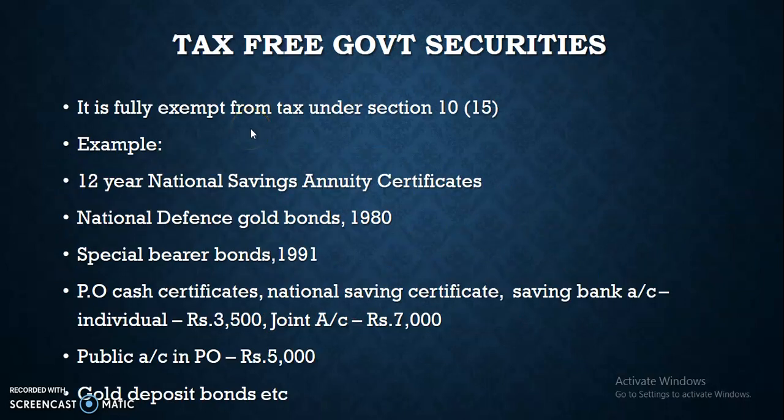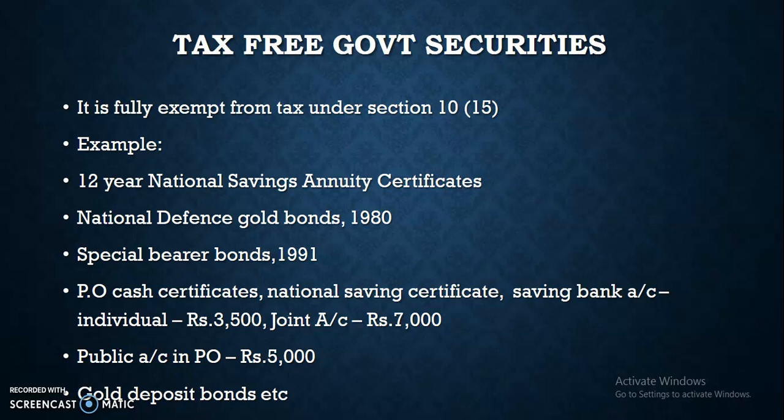It is fully exempt from tax under section 10(15). So if there is any interest received from government securities, it is fully exempt from tax. For example, here I have given a few examples under government securities: 12-year national savings annuity certificates, national defense gold bonds 1980, special bearer bonds 1991, post office cash certificates, national savings certificate, the national bank account, post office savings bank account. Here we can divide the savings bank account under post office into two, individual and joint account.